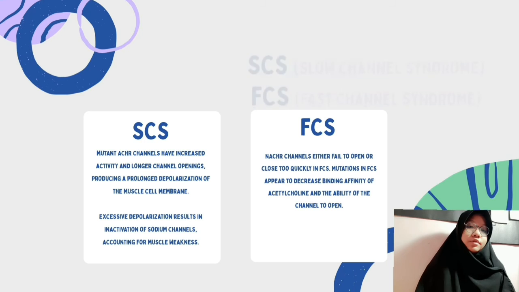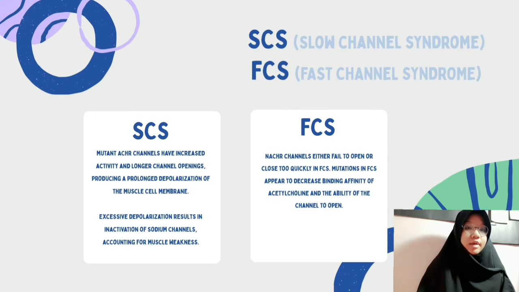In slow channel syndrome, mutant AChR channels have increased activity and longer channel openings, producing a prolonged depolarization of the muscle cell membrane. This excessive depolarization results in inactivation of sodium channels, accounting for muscle weakness. In contrast to slow channel disorder, in fast channel syndrome the channel either fails to open or closes too quickly. Mutations in FCS appear to decrease the binding affinity of acetylcholine and the ability of the channel to open.